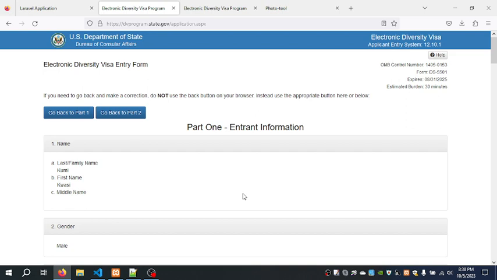Otherwise, if you miss this information and you don't save it somewhere, next year, if you are selected, you will never know and you'll never get information, because you're going to use that information to check to see that you're selected or not. So this is the whole thing.